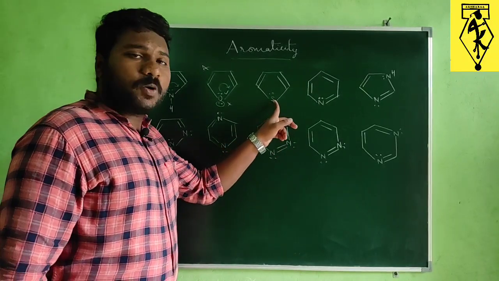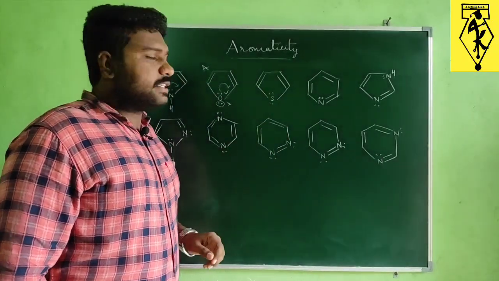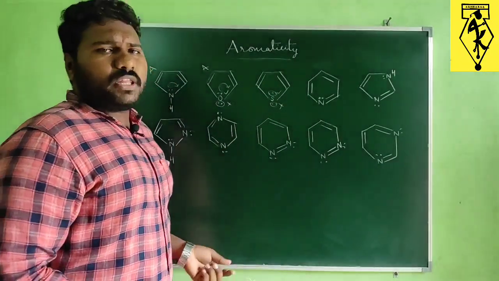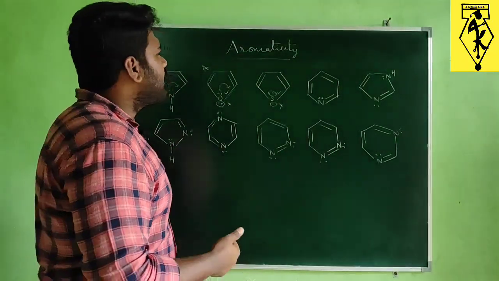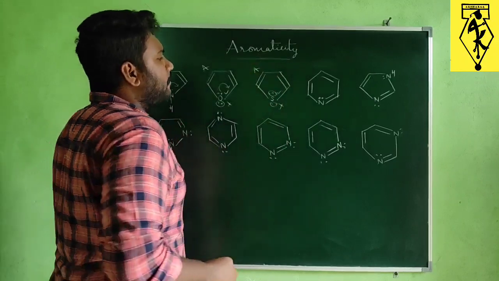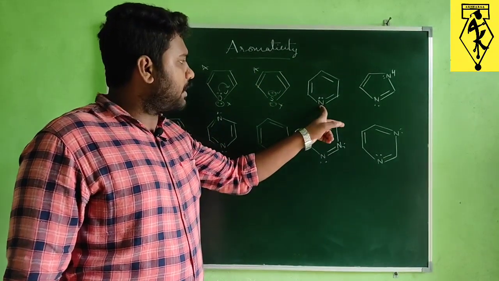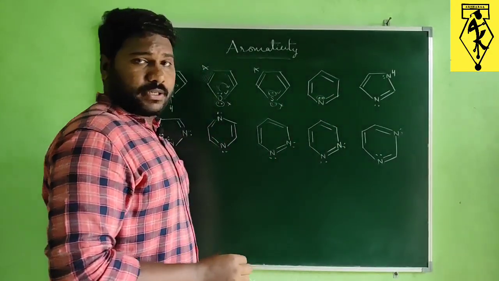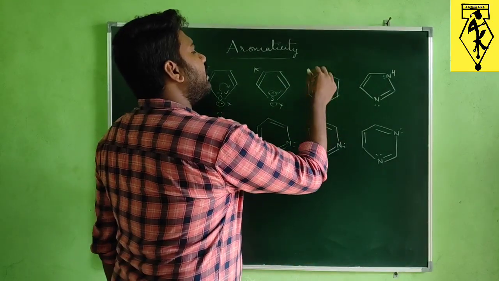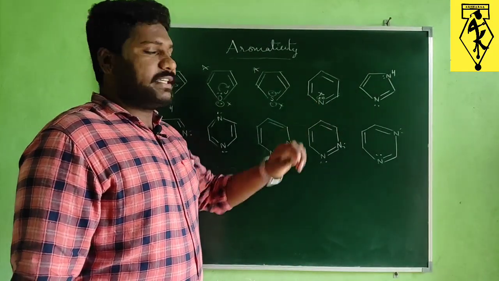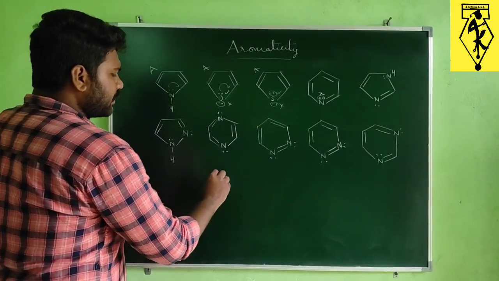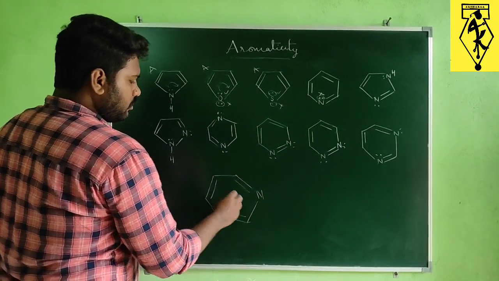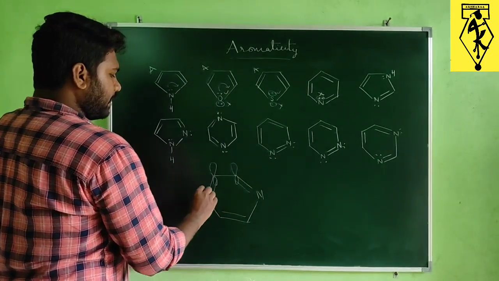Similar thing here, only one lone pair of sulfur will be involved in delocalization. So only one will be involved and one lone pair will not be involved. This is due to the alignment of orbitals. So this will act as aromatic again. But in the case of this pyridine, this compound name is pyridine, and this is thiophene. In this pyridine, the lone pair which is present on the nitrogen will not be involved in the conjugation or delocalization. This is because if we observe its structure with orbitals, every carbon is having an unhybridized p orbital.